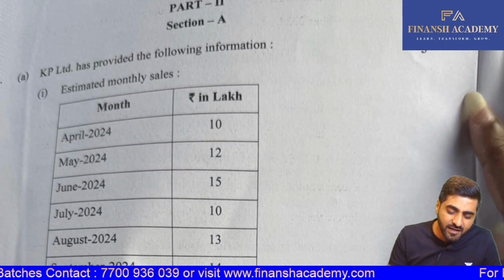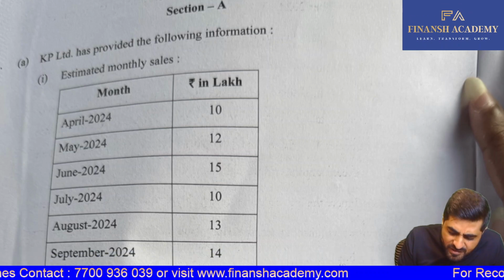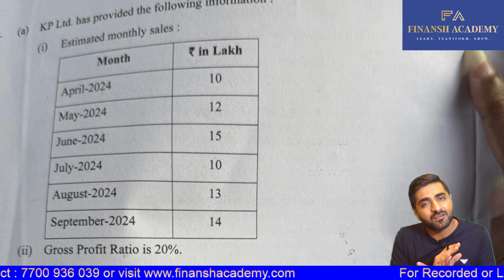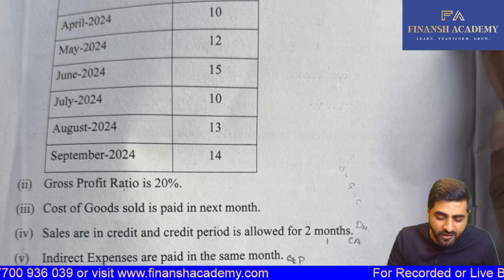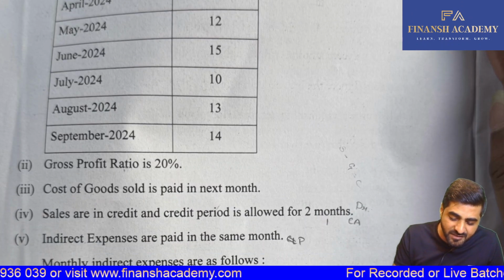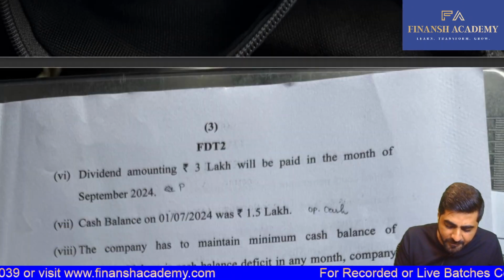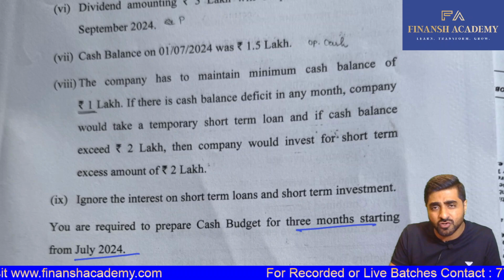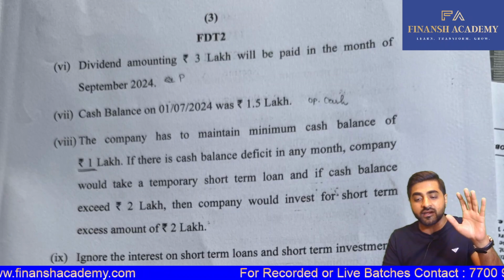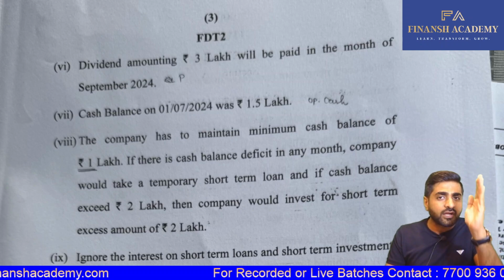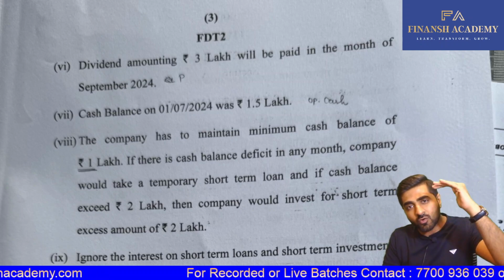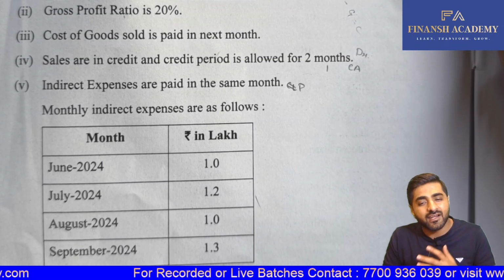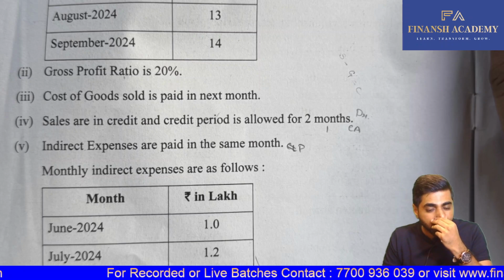Now part 2, section A, your first question. Slightly lengthy, but this was regarding our cash budget. No difficult transactions at all. We had to prepare the cash budget for 3 months starting from July: July, August, September. I hope you all have done it in the tabular way: particulars, July, August, September, and opening balance plus receipts less payments would have given you the closing balance. And the requisite transactions need to be posted.